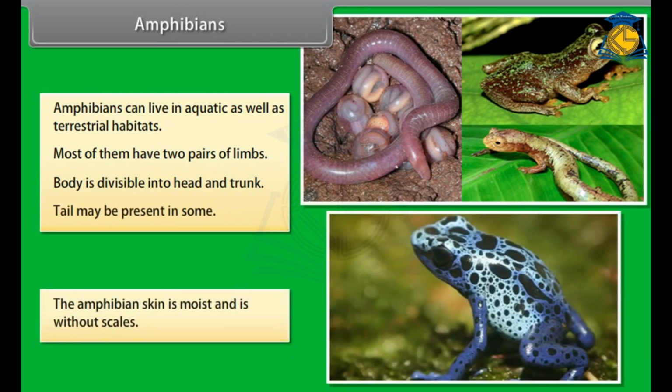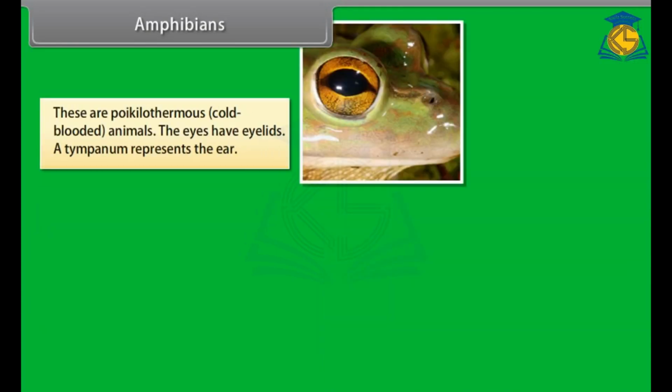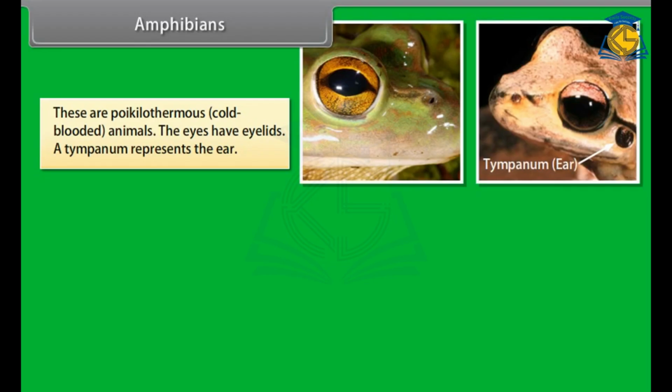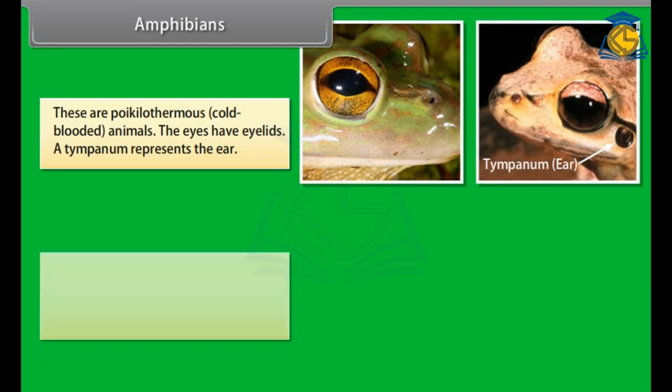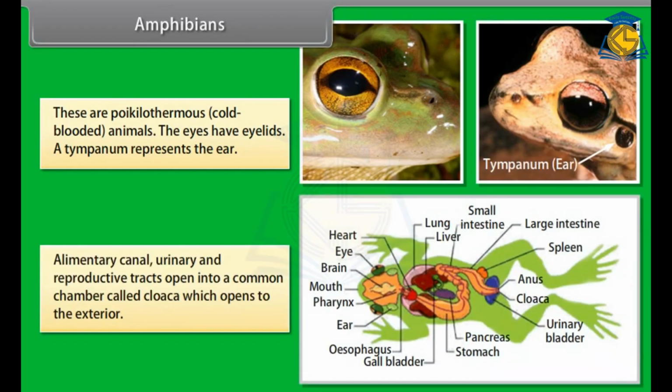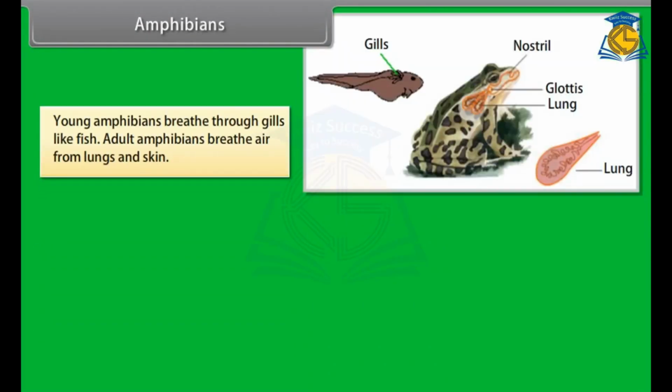The amphibian skin is moist and is without scales. These are poikilothermous, that is, cold-blooded animals. The eyes have eyelids. A tympanum represents the ear. Alimentary canal, urinary and reproductive tracts open into a common chamber called cloaca, which opens to the exterior. Young amphibians breathe through gills like fish.